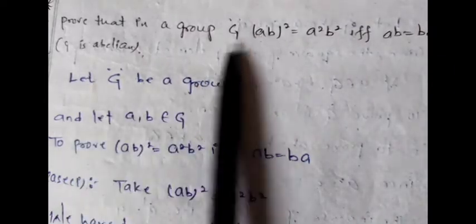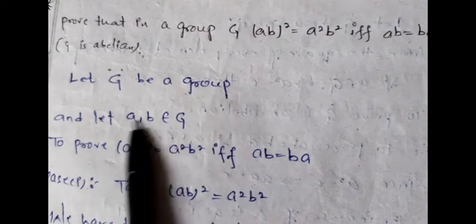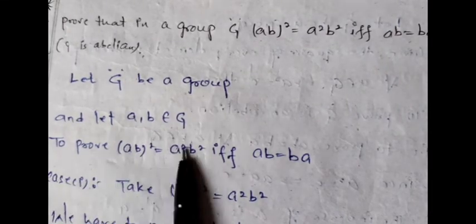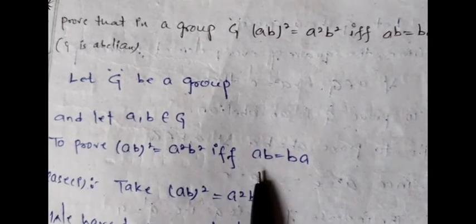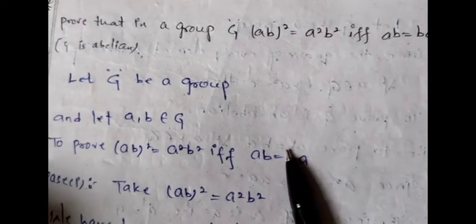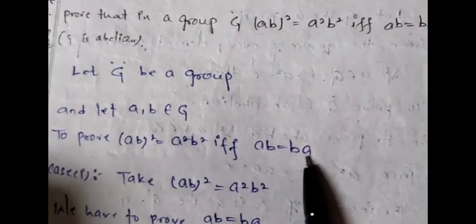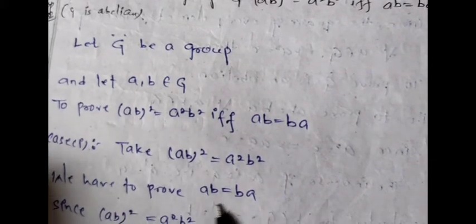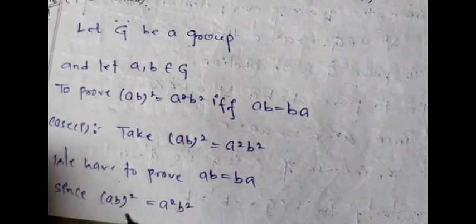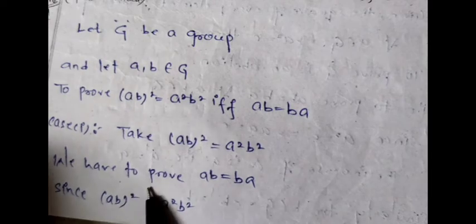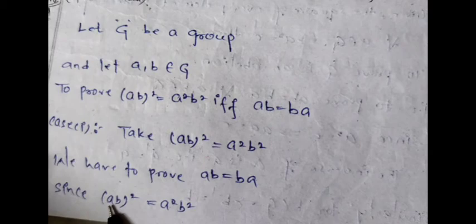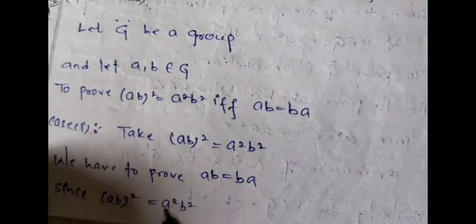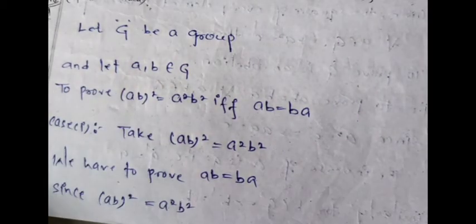So let G be a group, and take two elements from G, and we have to prove this if and only if it is abelian. So in case 1, we are taking this condition and we need to prove AB equals BA. By taking this condition, (AB) whole square, A square, in the sense we can write A into A. In the same way, (AB) whole square means AB into AB. In the same way, A square means A into A, B square is B into B.